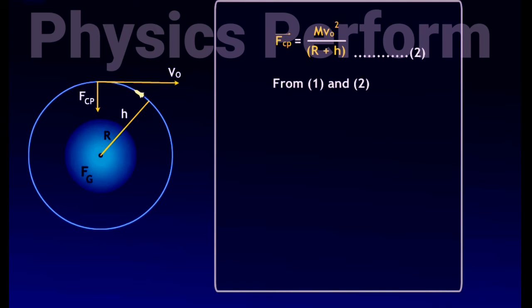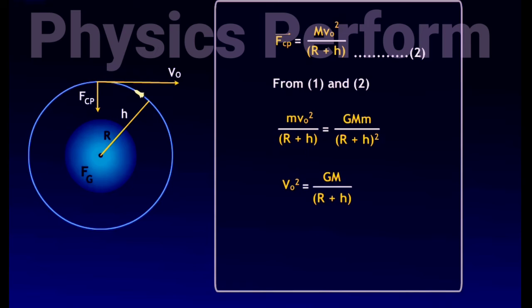From equations 1 and 2, we get m multiplied by VO square upon (r plus h) is equal to G multiplied by M multiplied by m upon (r plus h) square. So, VO square is equal to G multiplied by M upon (r plus h). Or VO is equal to square root of G multiplied by M upon (r plus h).